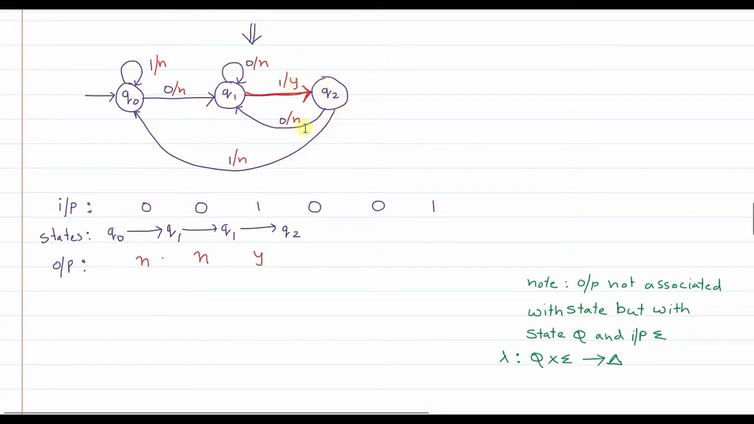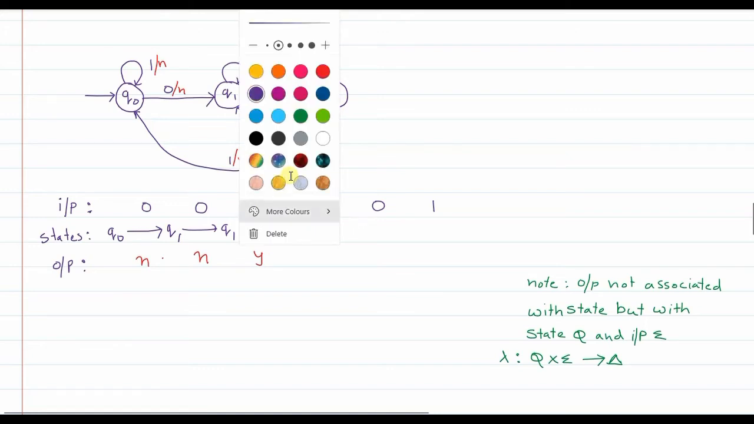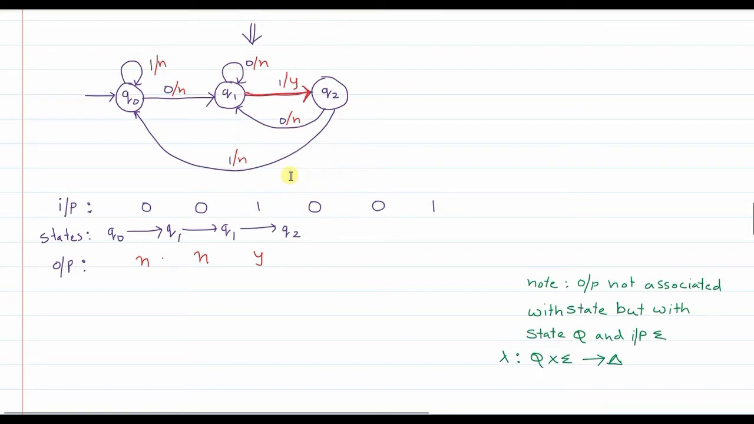In Q2 state, when 0 is encountered as the input, you make a transition from Q2 to Q1, and the output associated with this transition Q2 to Q1 happens to be no, correct? So you are in Q1 state. Further, from Q1, when 0 is encountered, you move to Q1 and the output associated with the transition is no,